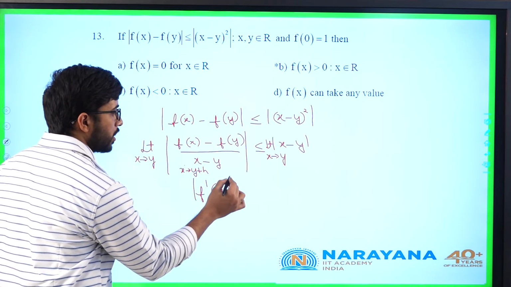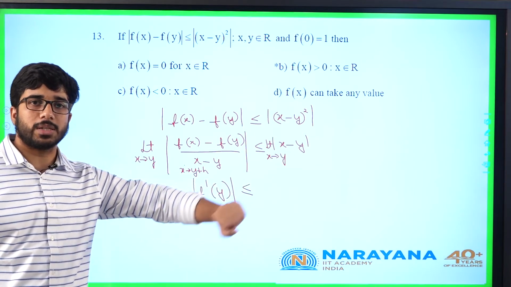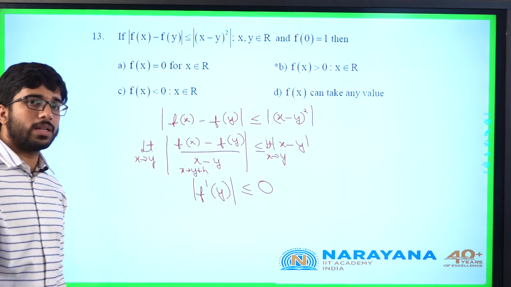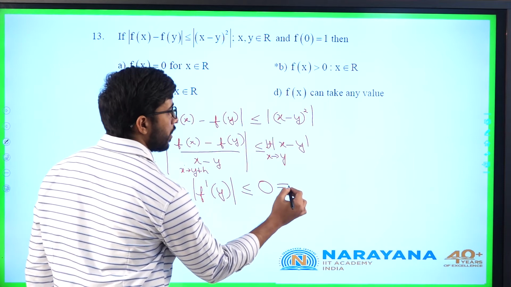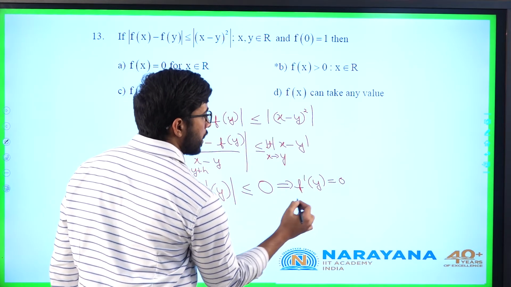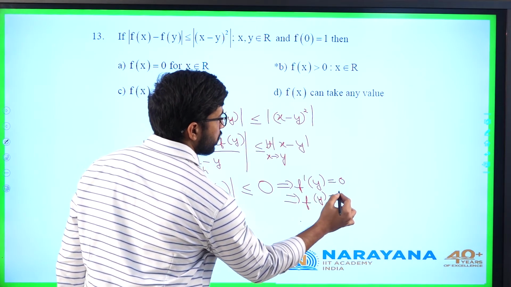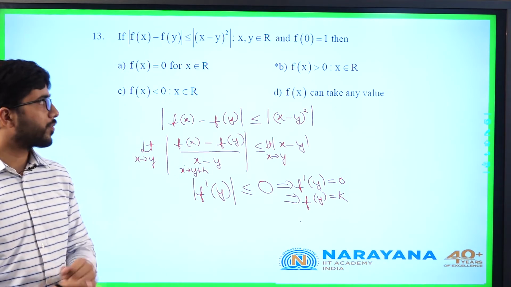So I am getting modulus of f dash of y is less than or equal to the limit as x tends to y of modulus of x minus y, which tends to 0. Can a modulus value be strictly less than 0? It is not possible. Hence, f dash of y must be equal to 0, which implies f of y is constant. I do not know what constant it is. Again go through the question.